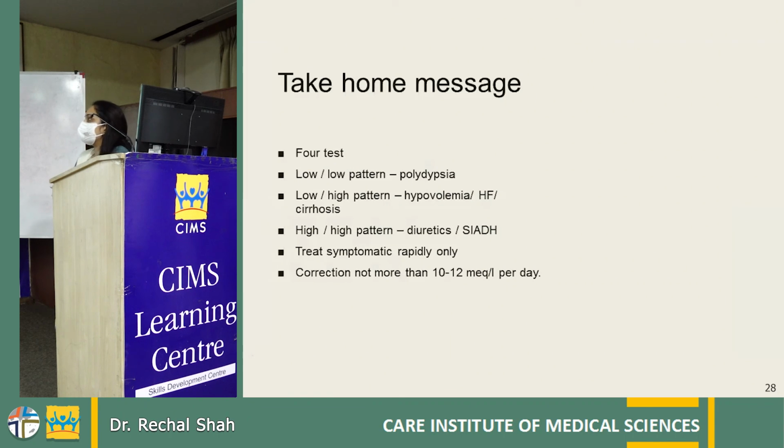So for hyponatremia, the approach is to do the basic 4 tests, and we have to see the pattern of urinary sodium and urinary osmolality and decide the diagnosis and treat accordingly. We have to treat the symptomatic patients rapidly, and correction should not be more than 10 to 12 milliequivalent per liter per day.